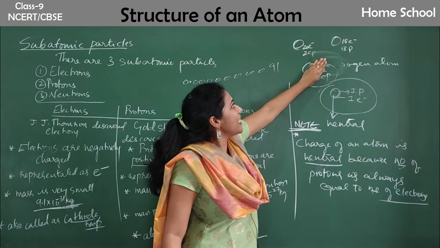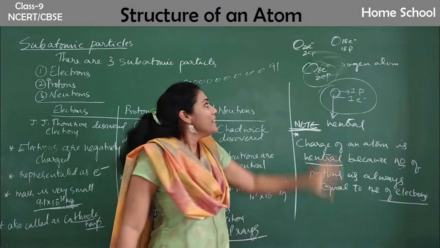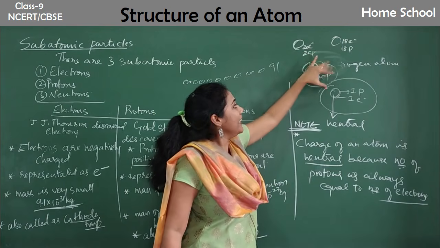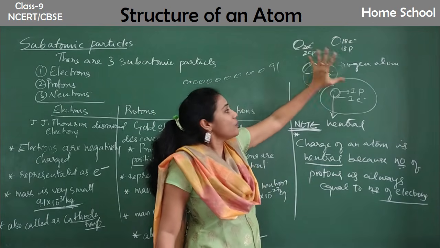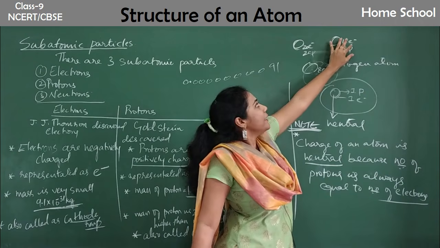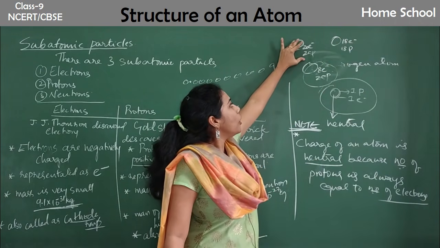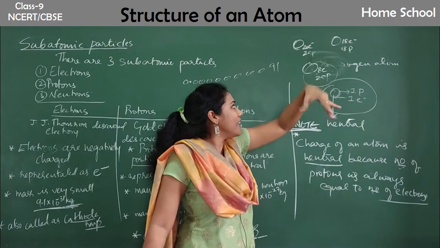Once this is charged, then this can get attracted towards this. Only when at least one of the atoms is charged can this guy get attracted to this guy. So whenever I rub the comb onto my head, some of the electrons would have been lost.